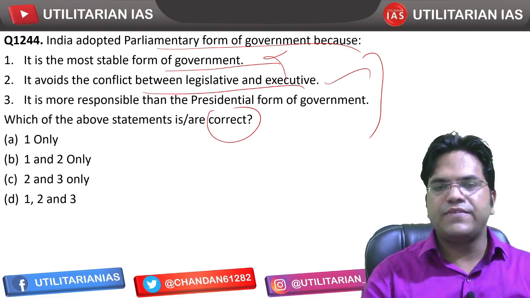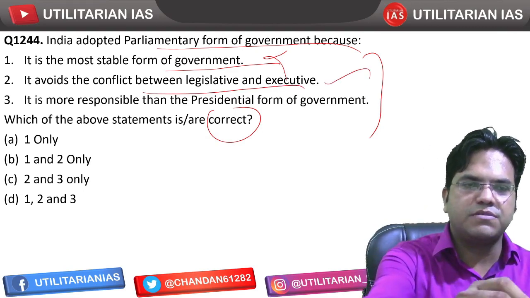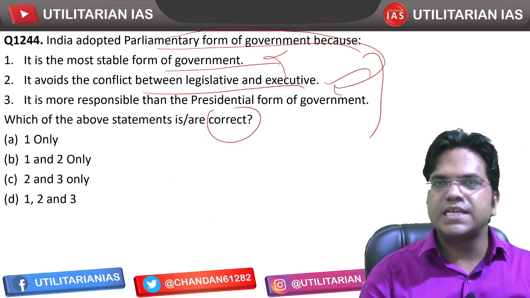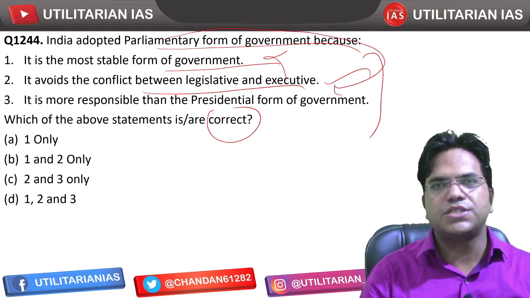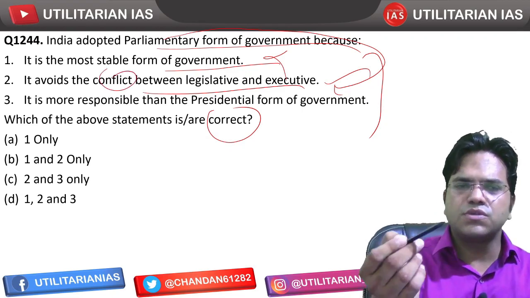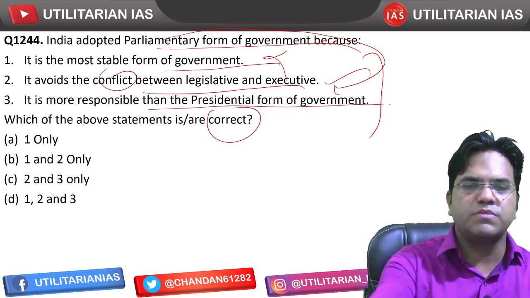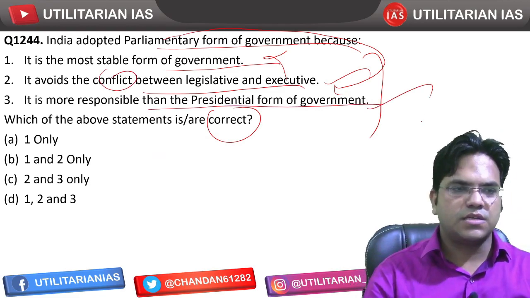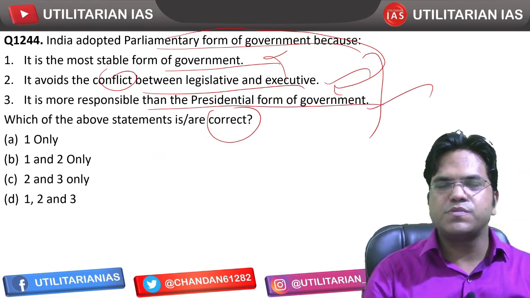Yes, legislative and executive, because in the parliamentary system the executive comes from within the legislature, and that's why the chances of conflict reduce. That was one primary reason. It is more responsible. Yes, that is also correct. The parliamentary form is more responsible. Why?